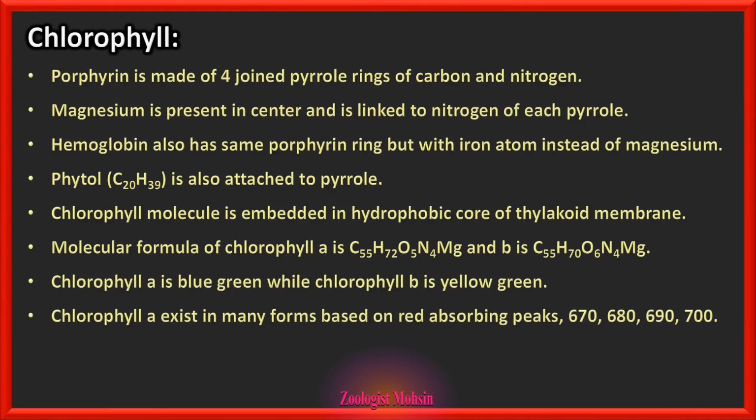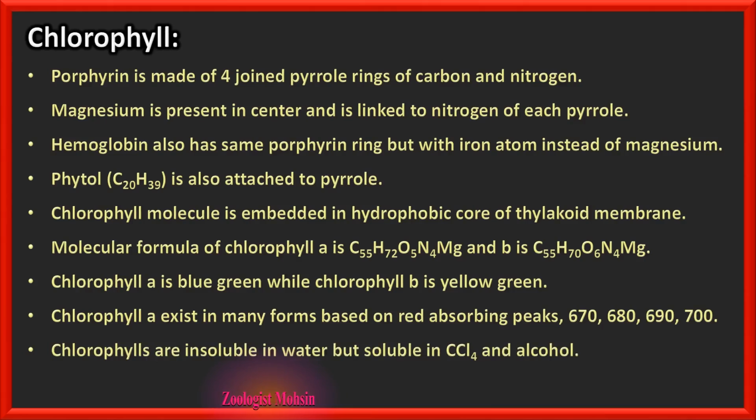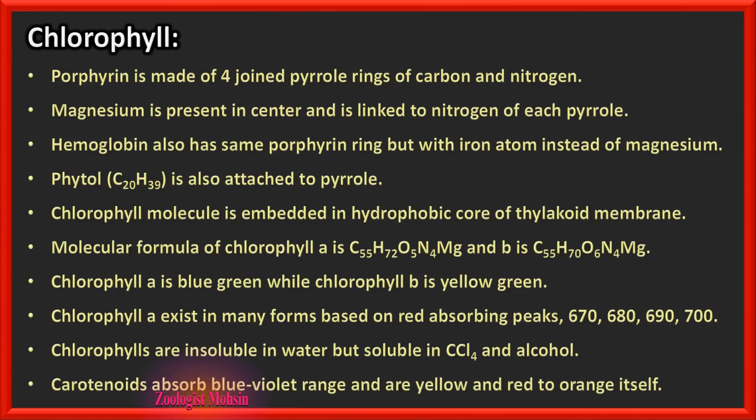Chlorophyll A exists in many forms based on red absorbing peaks like 670, 680, 690, 700, and the most important are 680 and 700, which constitute photosystem 2 and 1. Chlorophylls are insoluble in water because they are non-polar but soluble in carbon tetrachloride and alcohol.